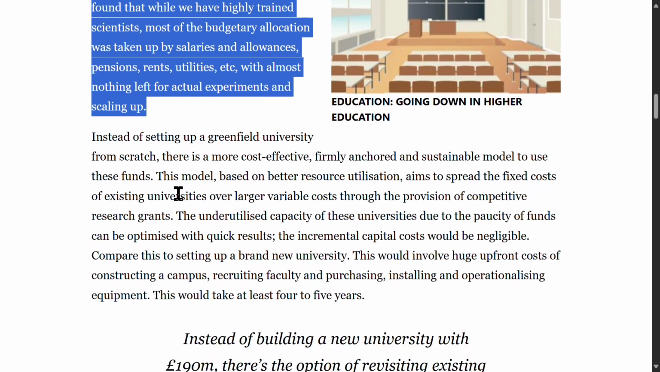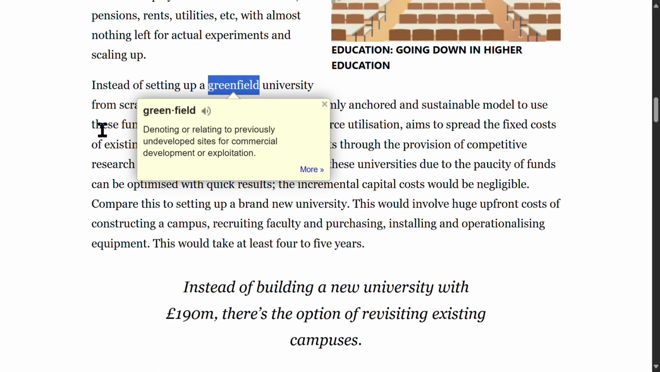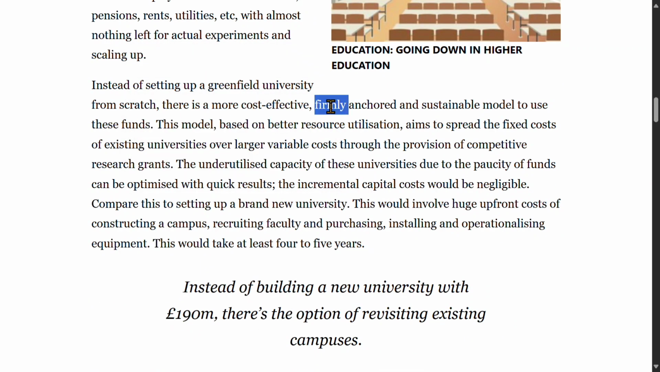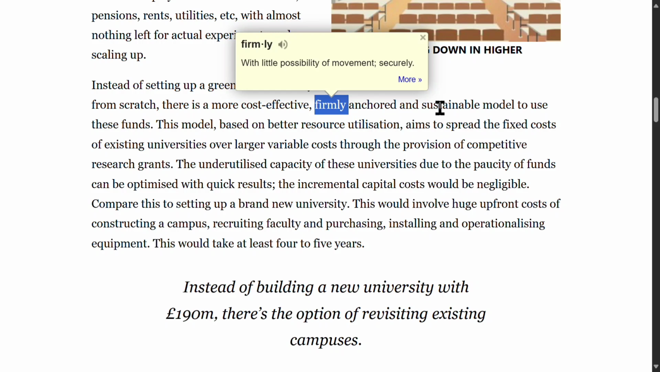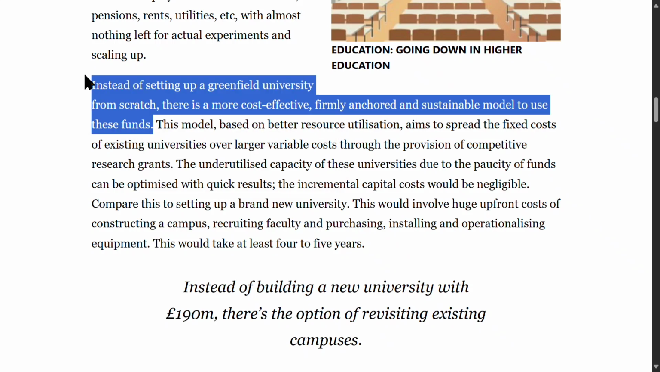research activities. Instead of setting up a greenfield university from scratch, there is a more cost-effective, firmly anchored and sustainable model to use these funds. Greenfield is a jargon term meaning a project developed entirely from new undeveloped land. This sentence means that rather than building a completely new university, an alternative model using existing resources would be more